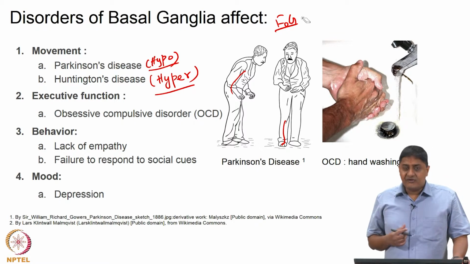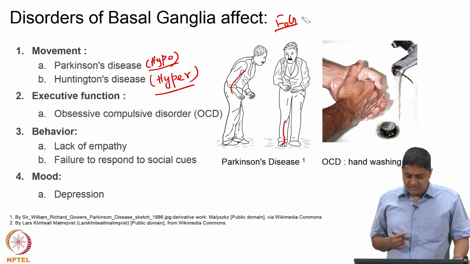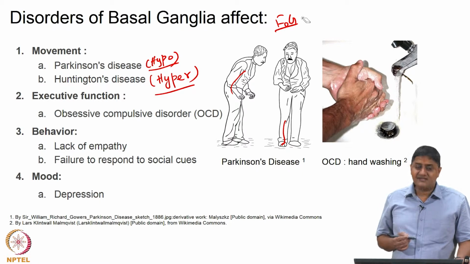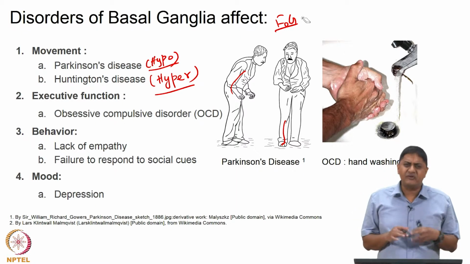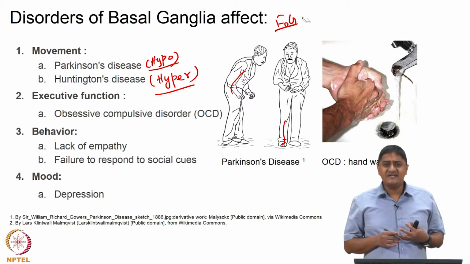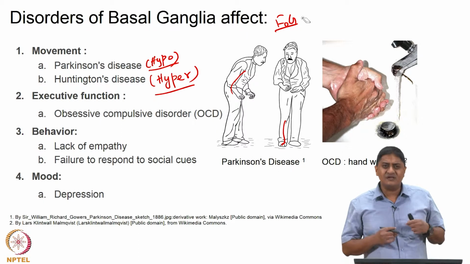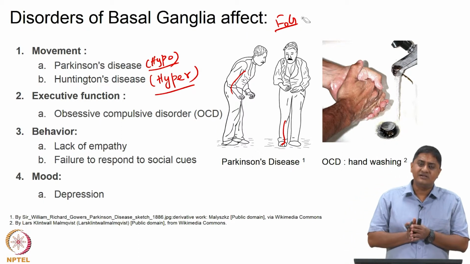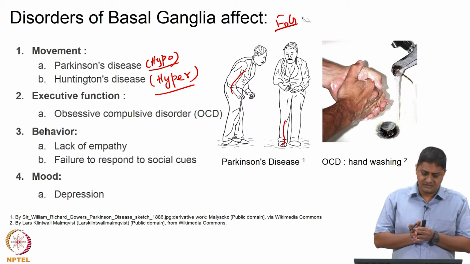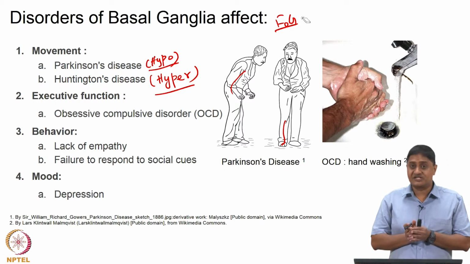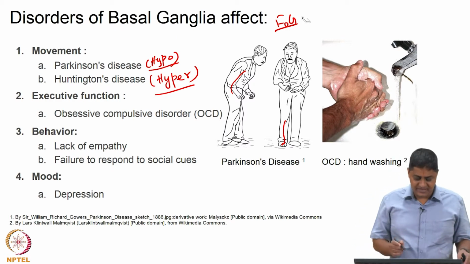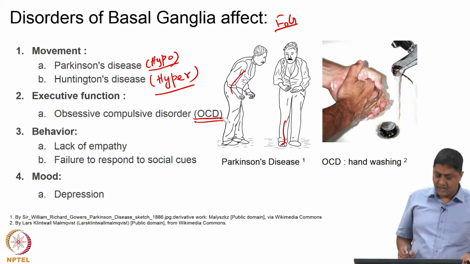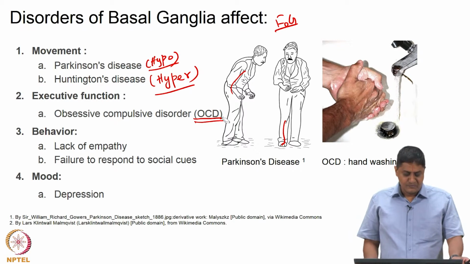And if basal ganglia function is affected, for example, in the executive loop, then what happens? Disorders such as obsessive compulsive disorders, for example, frequent washing of the hands, right. Basal ganglia is implicated, its exact role is still not completely understood, but at least basal ganglia is implicated in executive functions or dysfunctions of the executive ability, such as OCD or obsessive compulsive disorder, right.